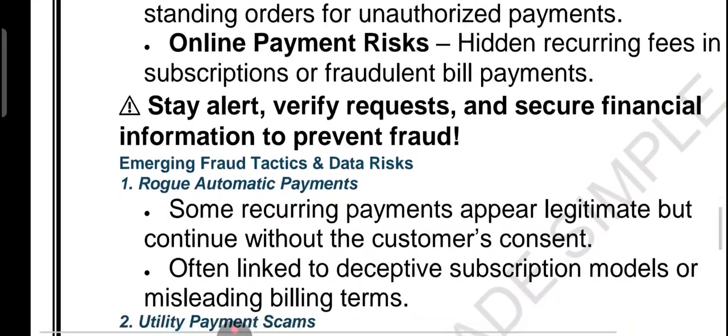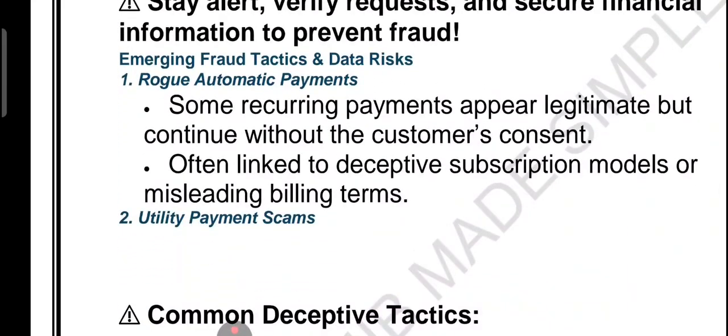Now emerging fraud tactics. What are the emerging fraud tactics? Like a rogue automatic payment: a legitimate-looking subscription that continues without consent. Utility payment scam: watch out for fake billing messages asking for payment. So what we have discussed just now: identity theft and intercepted notification. Social engineering includes email, phone and impersonation.